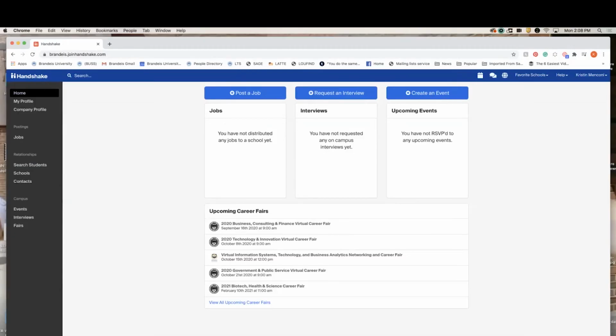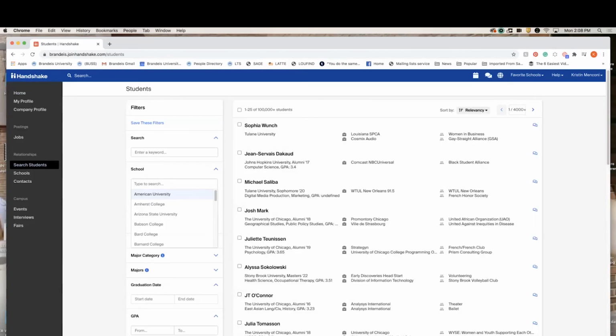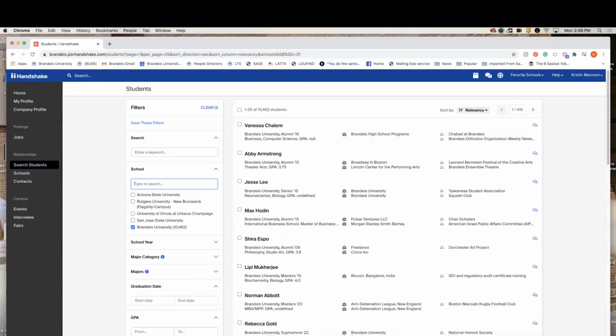Prior to the event, it is in your best interest to search qualified candidates. To find qualified candidates and students of interest ahead of time, use the Handshake search functionality. On the left-hand side of your home screen, select Search Students, and be sure to type in Brandeis University. Although Handshake accounts are pretty universal at this point, you're attending a Brandeis virtual fair.